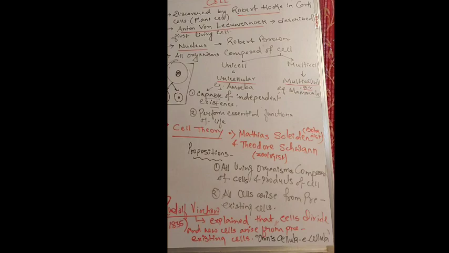Now all organisms are composed of cells, either one cell or more than one cell. If an organism consists of a single cell only, then it is known as unicellular, such as amoeba, bacteria, and yeast. All the functions and the structure are made by that single cell only.